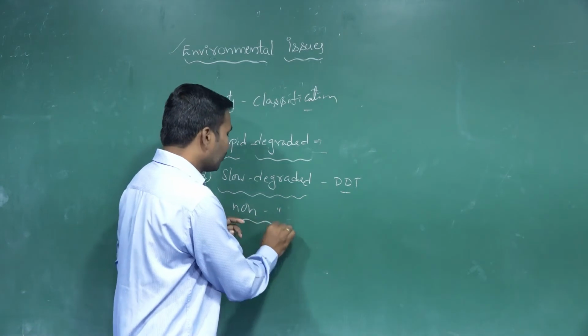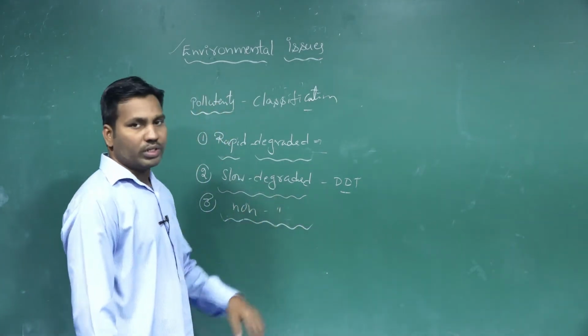And the third form is non-degraded pollutants.